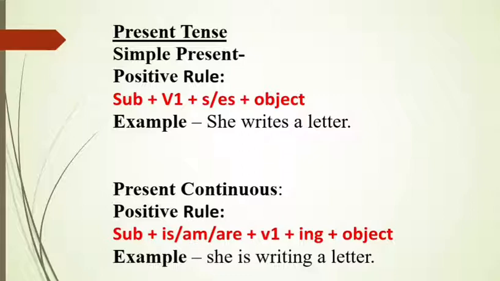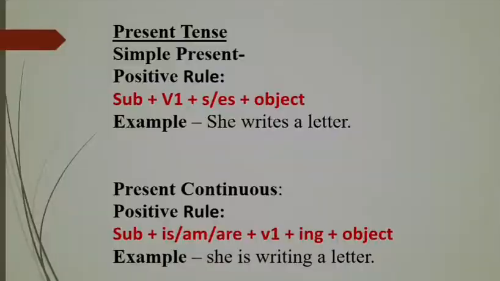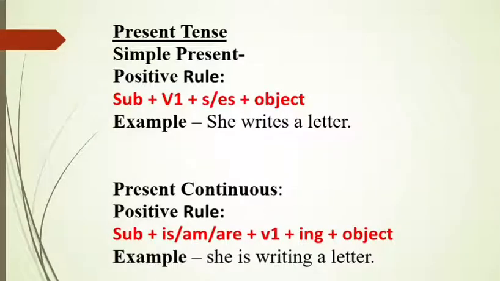So what is the rule? Subject plus first form of verb plus s/es plus object. So example, she writes a letter. So if the subject is he, she, it, we add s to the verb. And here write is the verb.